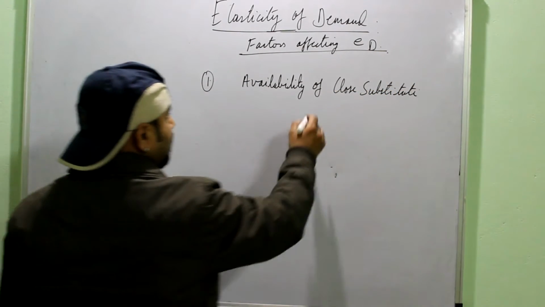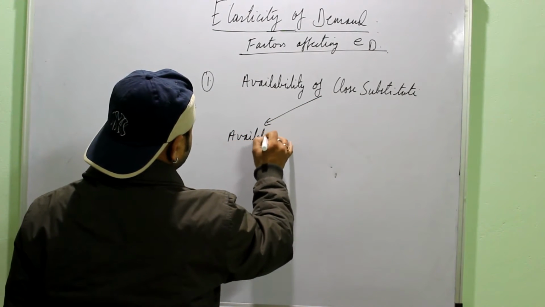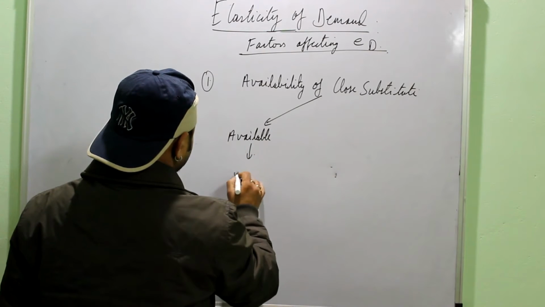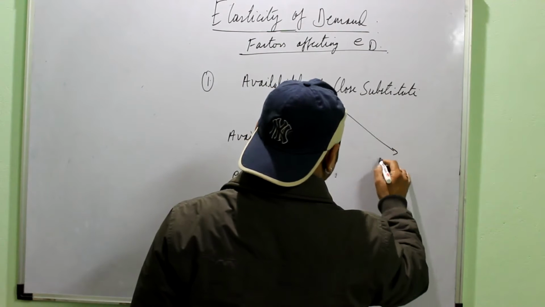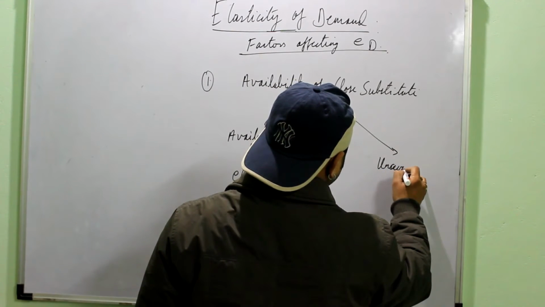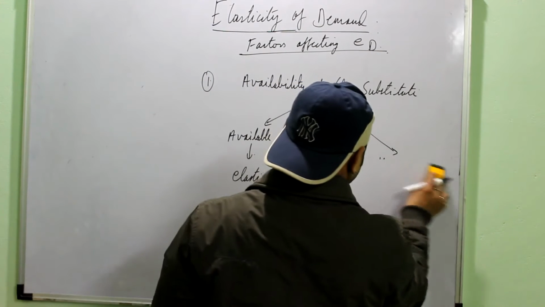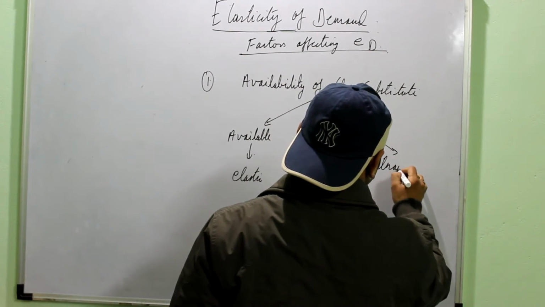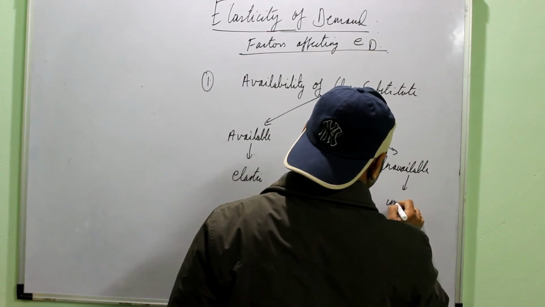Suppose a substitute of the commodity is available, then the demand is elastic. If the substitute is unavailable, then the demand is inelastic.